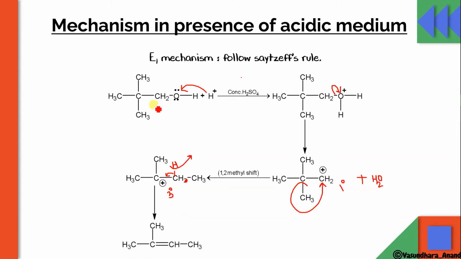Many students, what will they do? They will remove OH from here and this H, or they will say that beta is only this. In this case, beta is only this, isn't it? This is alpha and this is beta. So beta is not having any hydrogen. So many students can say that this will not even react because there is no beta hydrogen. But what will happen? This methyl shifting will occur and it will form the carbocation like this, and the alkene like this. I hope it is clear.